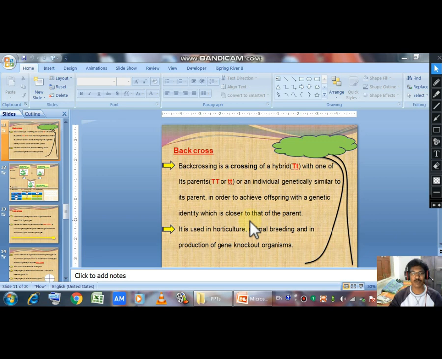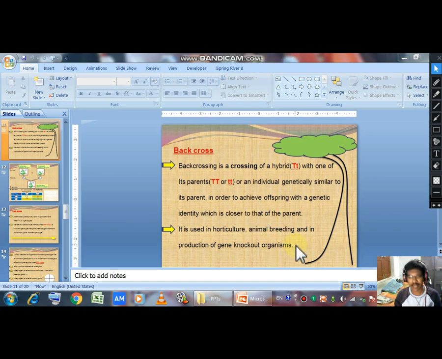Okay, which is backcross, which means in the F1 generation we will have heterozygous plant. If the heterozygous plant is crossed with the parent, I mean the homozygous dominant or homozygous recessive, that is called backcross.